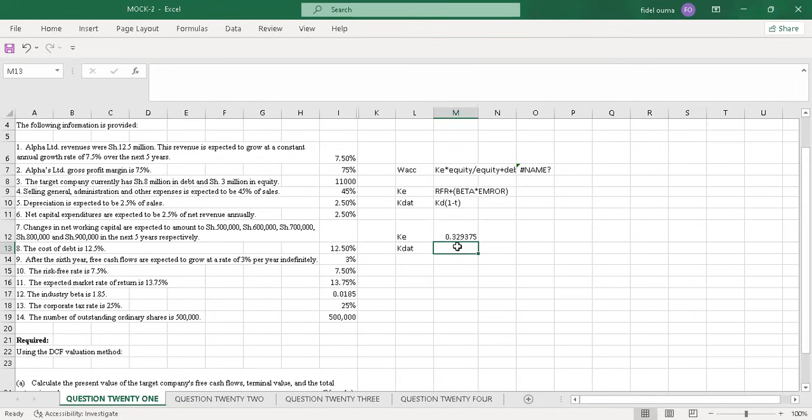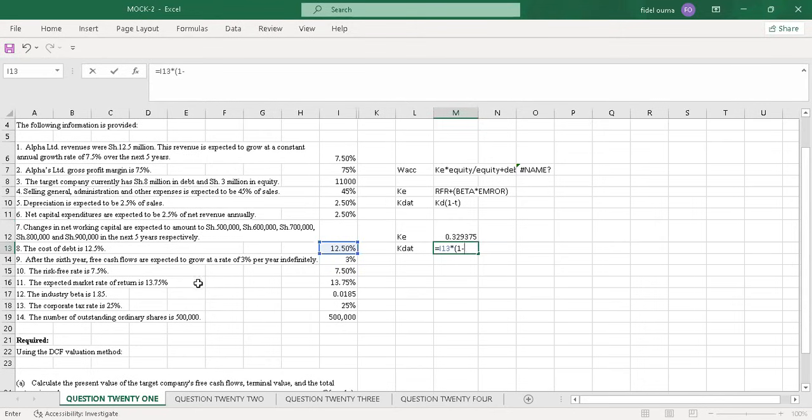So the KDAT will be that cost of debt, 12.5, multiplied by 1 minus the tax rate.